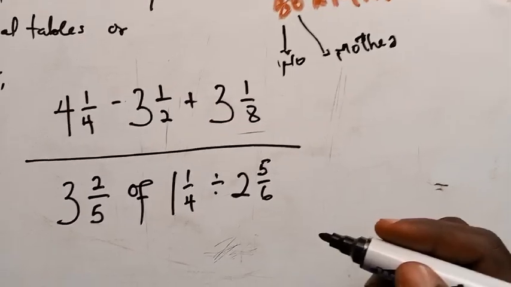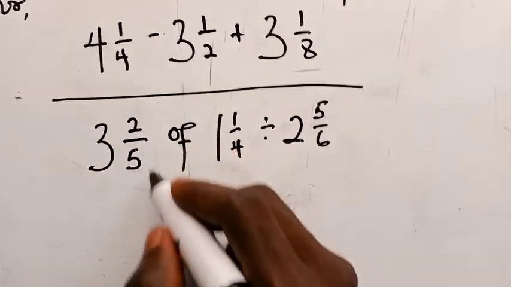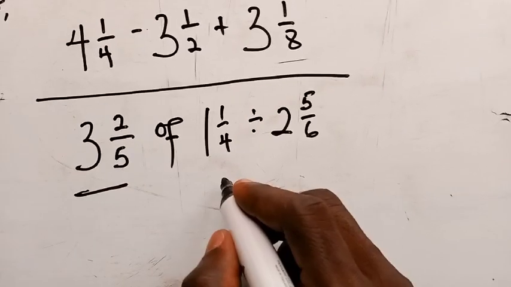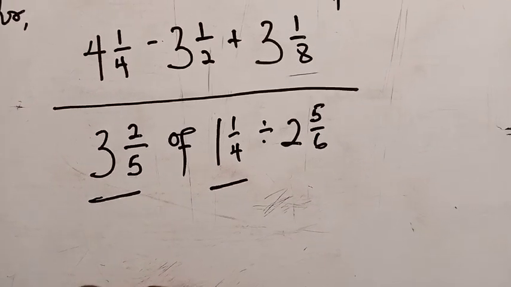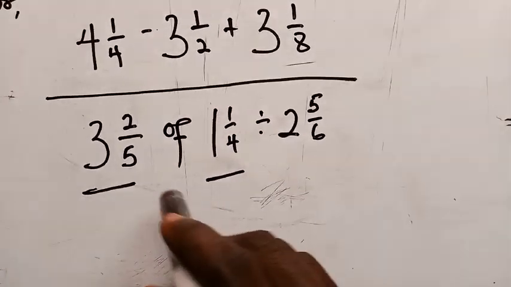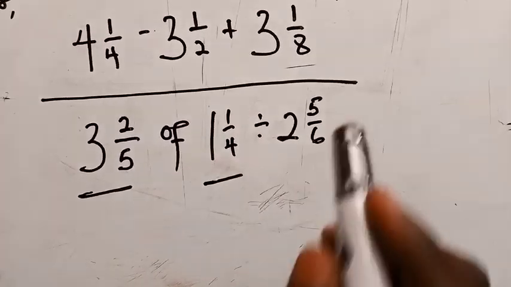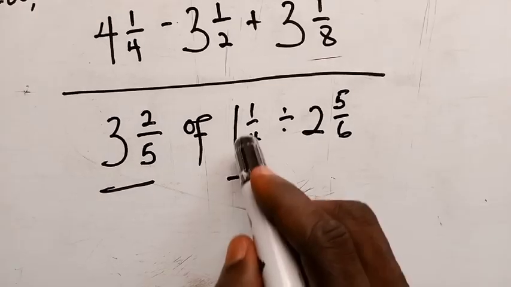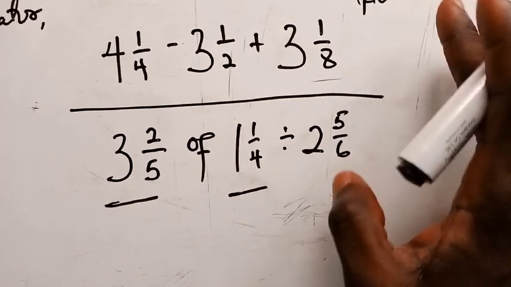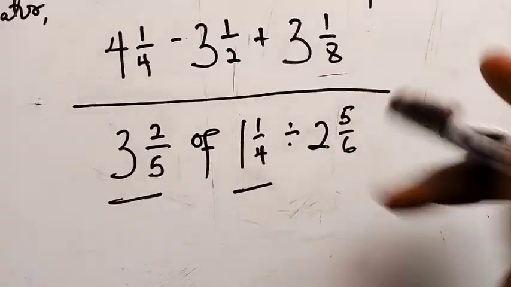Of. Do you have "of"? Of course, you have "of" here. So this "of" applies to this guy and then this guy here. Those are the two things you have to solve first, right? So make sure that you combine these two before you move on. Now look at the numbers that you have. I'm not going to solve the whole question here, so at the end, make sure that you give me your answer to this expression in the comment section below.